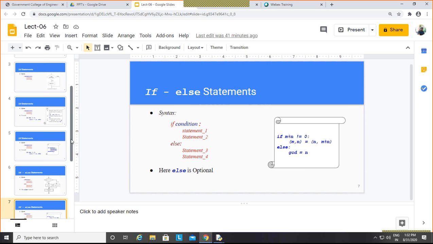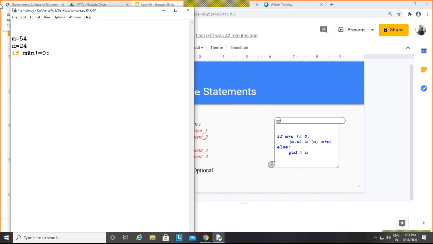Delete this one. Now suppose I set the m value as 54 and the n value as 24, and if m mod n is not equal to 0, I need to put this colon. Don't forget to put the colon. Normally we don't have the habit of putting it, we forget it, and in that case it gives an error.